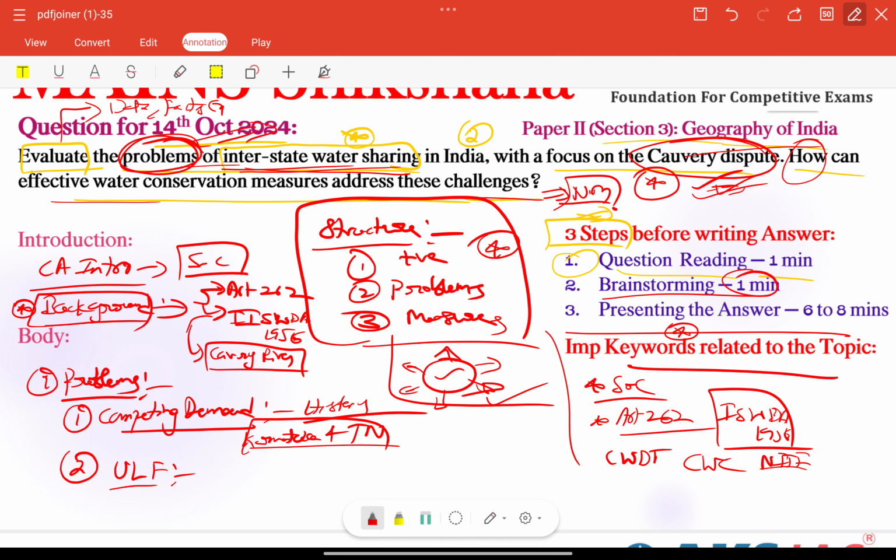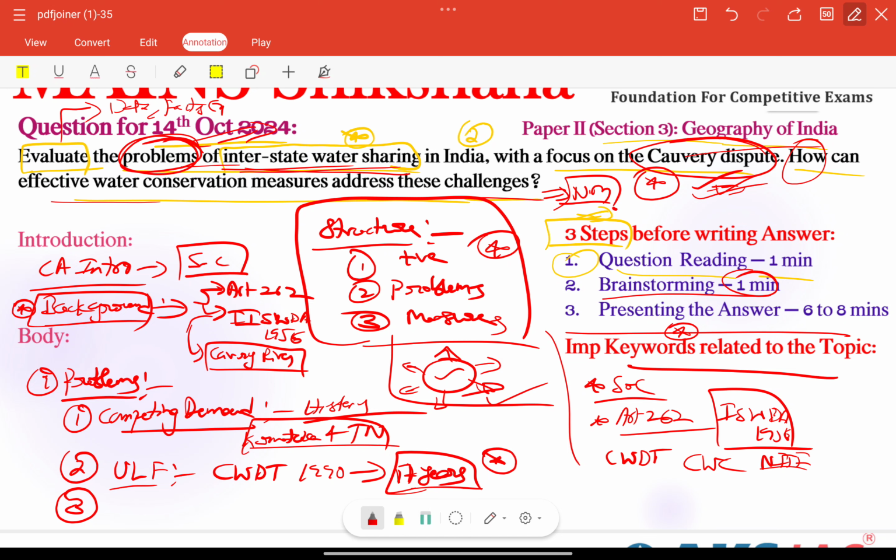The absence of a uniform water sharing law is the major concern. For example, the Kaveri Water Disputes Tribunal was established in 1990, but it took nearly 17 years to give its final award, which was further contested in courts. That is very dangerous, so we need to provide these types of issues and examples.